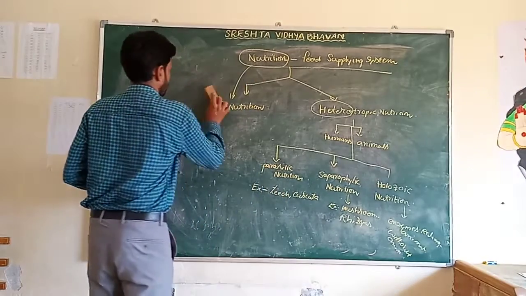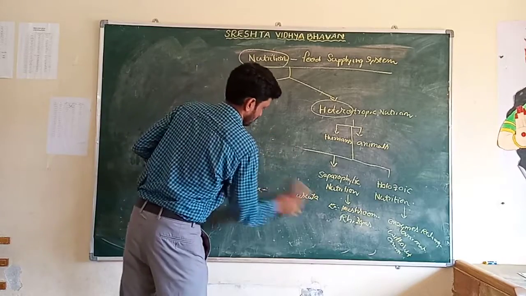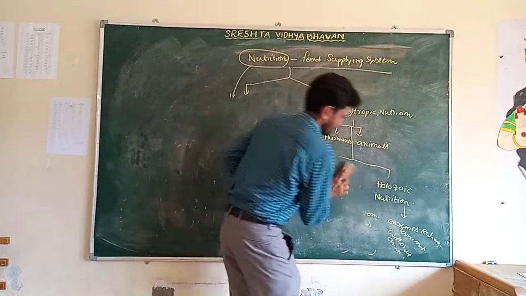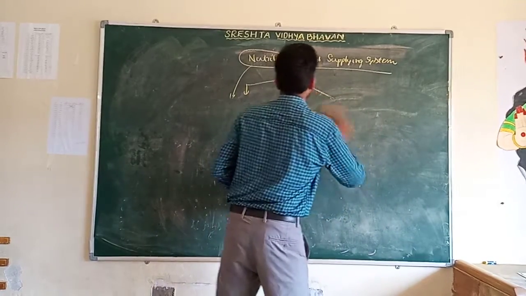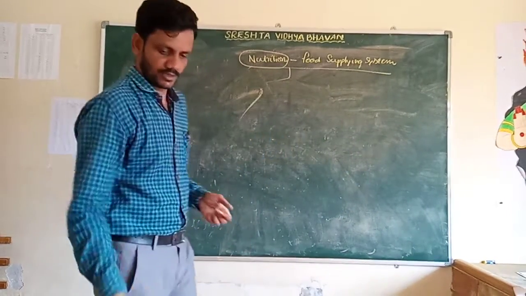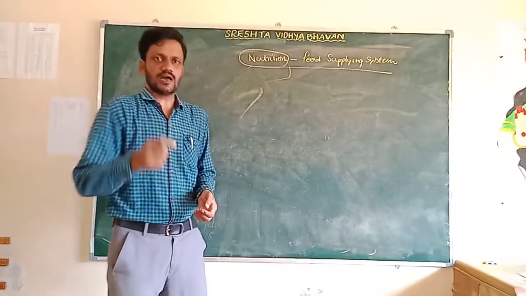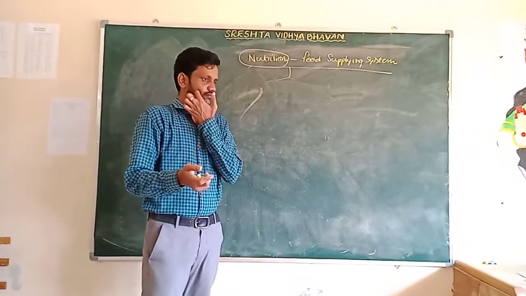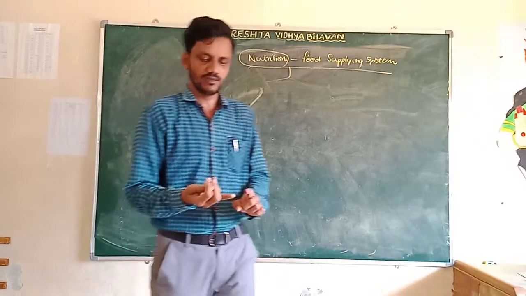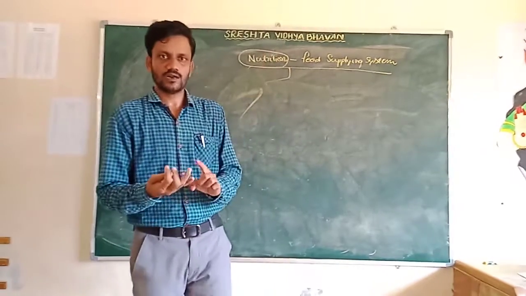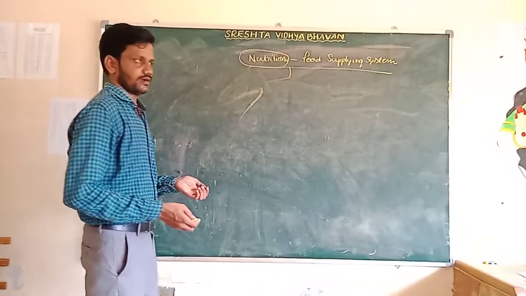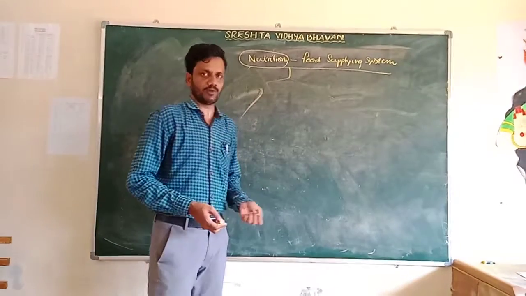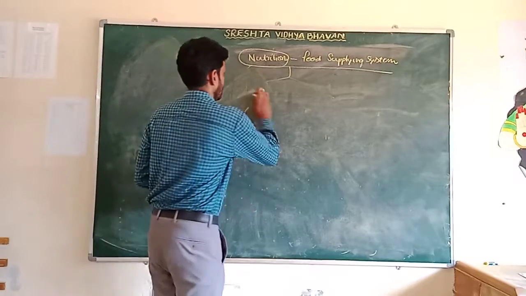Now I am going to the categories of vitamins. I said there are different types of food materials: carbohydrates, proteins and vitamins also. The vitamin is the most important food material in our body.